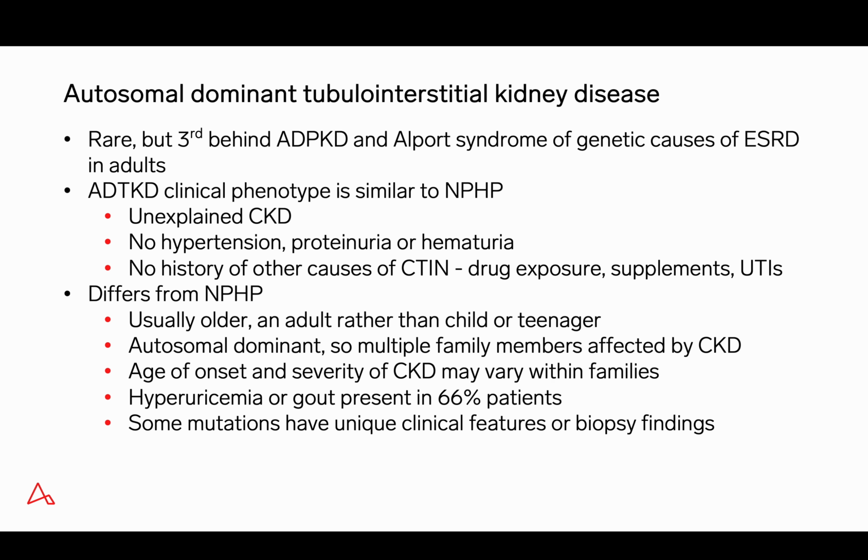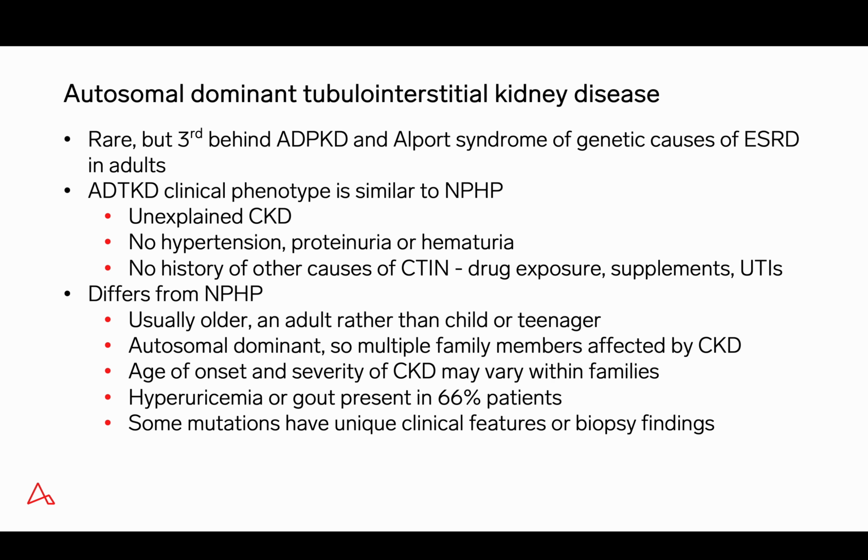Moving on to autosomal dominant tubulo-interstitial kidney disease. Like nephronophthisis, this is a rare disease, but it's third in incidence behind autosomal dominant polycystic kidney disease and Alport syndrome of genetic causes of end-stage renal disease in adults.